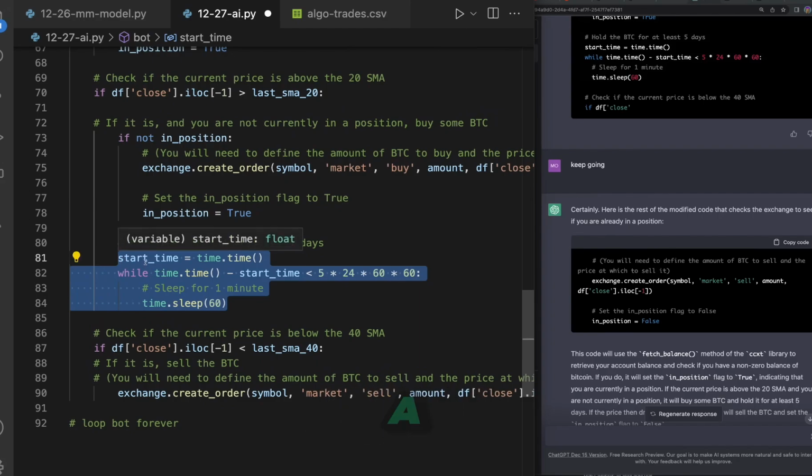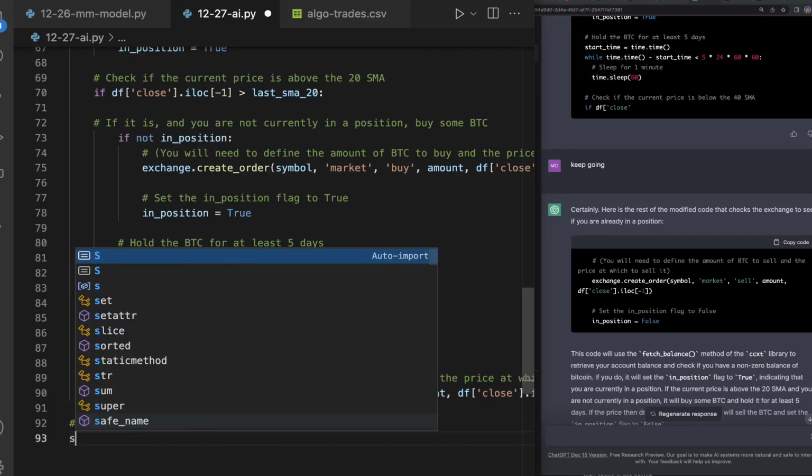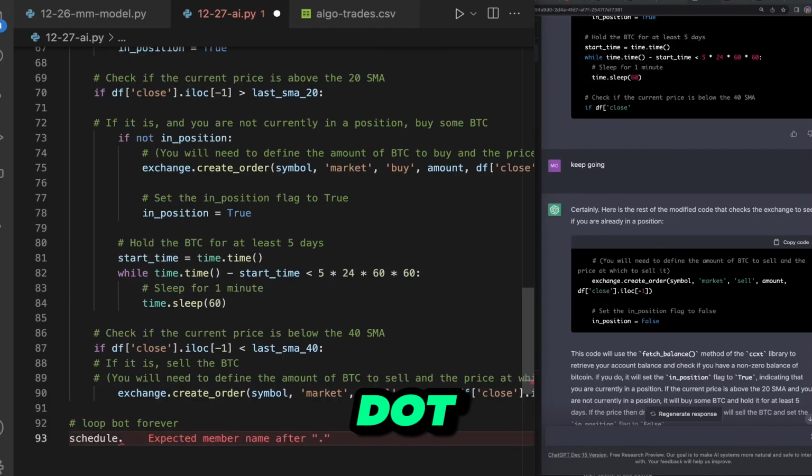If you have this up on a server or a computer, it's just chilling for 5 days after it enters, and then it's going to check this. So loop bot forever, we have to hit schedule.every, let's just do 15 seconds, and .seconds.do